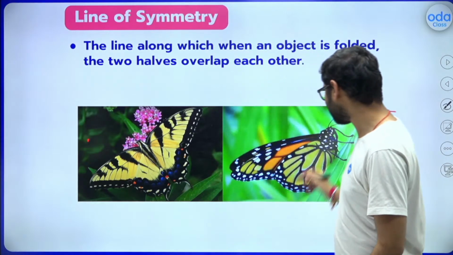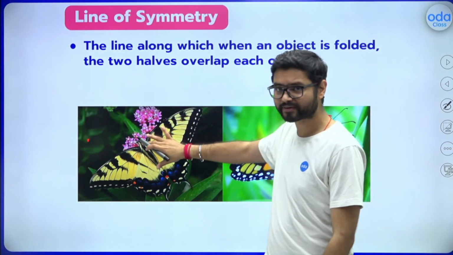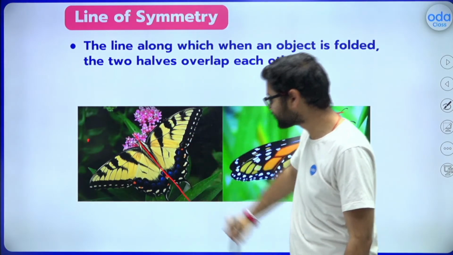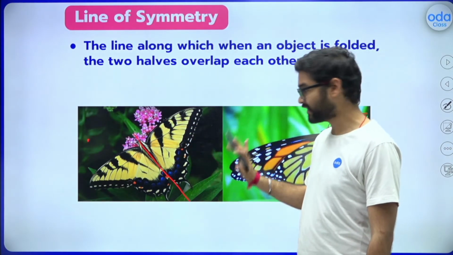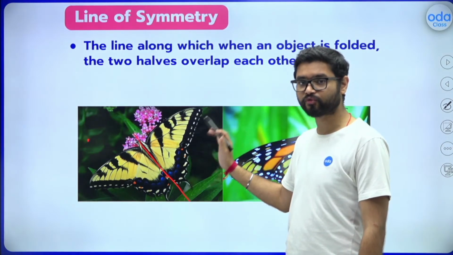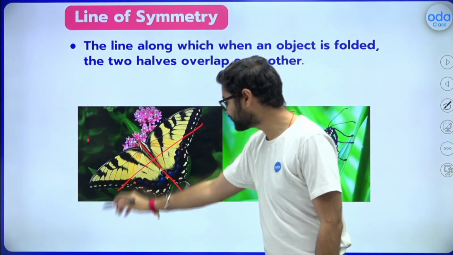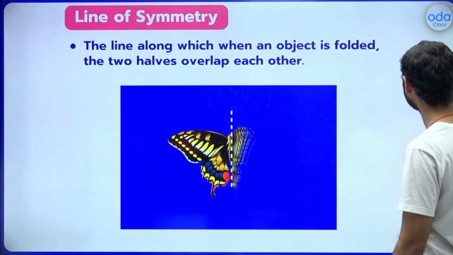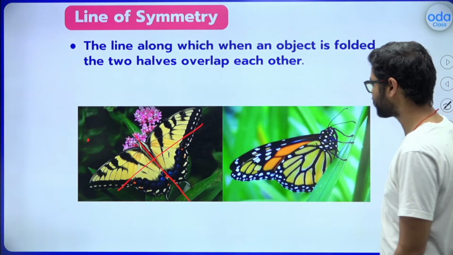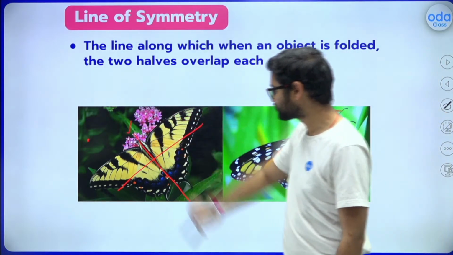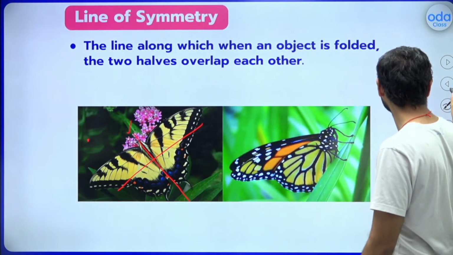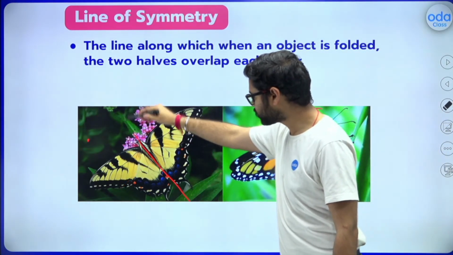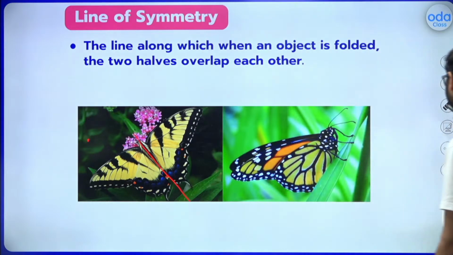So you can see that this same butterfly, when she decides to fold her wings along this line, cannot do it. She cannot just fold her wings along this line, but she can do it along this axis only.